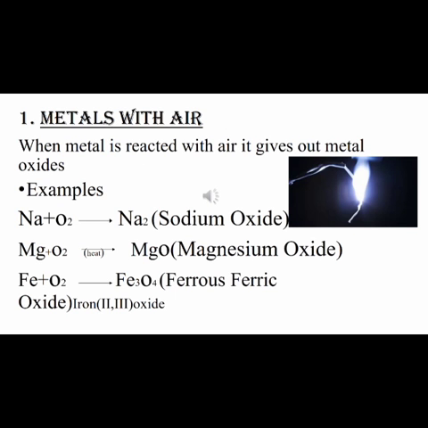So coming to the first slide, how are metals going to react with the basic things that are present in our day-to-day life, just like air, water and acids. So we'll be seeing here how metals react in the presence of air. Air especially means here oxygen, right? So when metal is allowed to react with air, it gives out metal oxide. When you allow metal to react with air, what is being obtained?